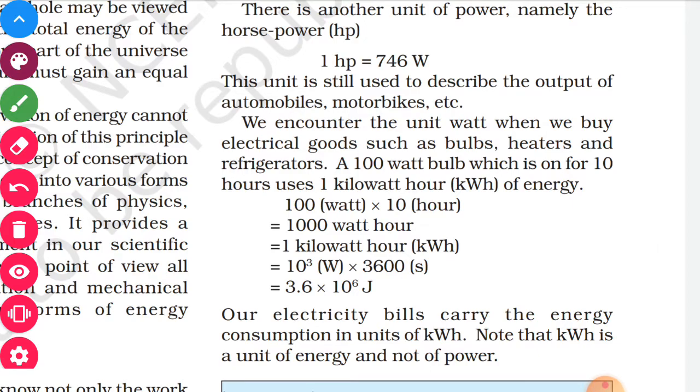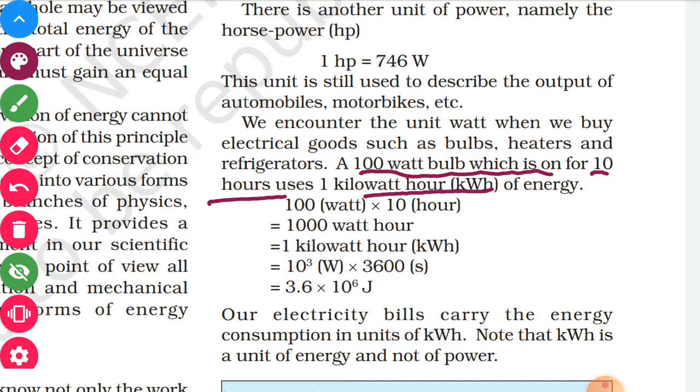We encounter the unit watt when we buy electrical goods, because electricity consumption is measured in kilowatt hour. For example, for a bulb, heater or refrigerator, the electrical consumption is measured in watt. A 100-watt bulb which is on for 10 hours uses 1 kilowatt hour of energy.